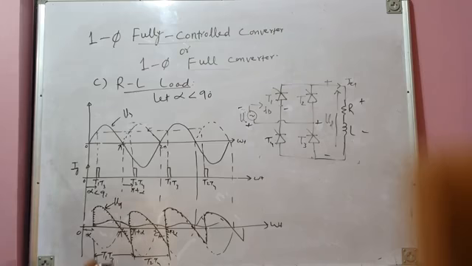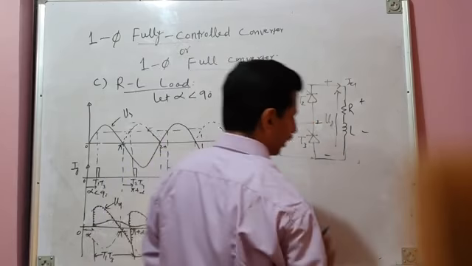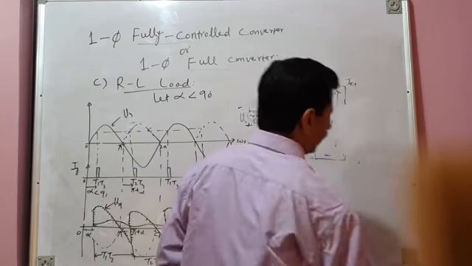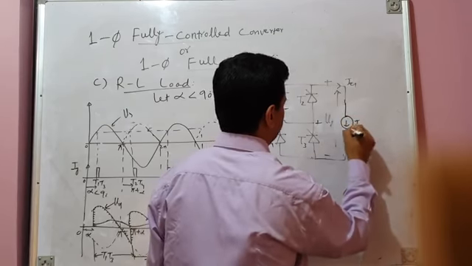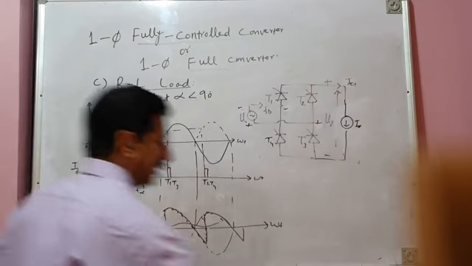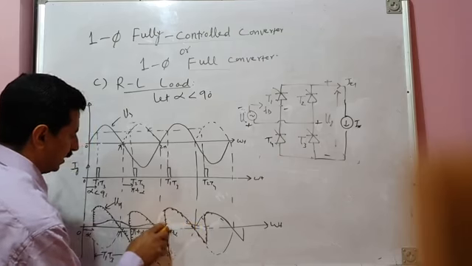We can assume that the load is sufficiently inductive. If the load is sufficiently inductive, in that case this load can be modeled as a current source, and all these ripples in the load current can be removed. So I can show it as a constant current.